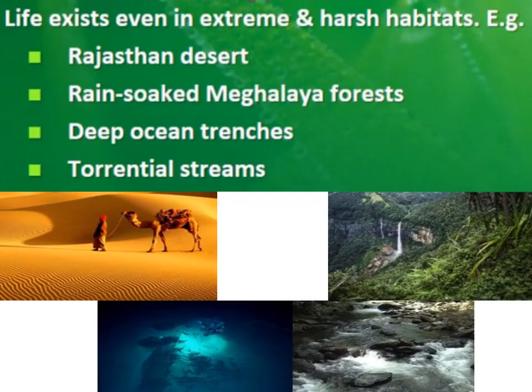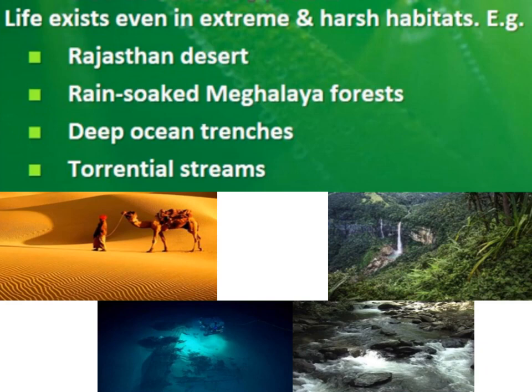After that, it is about different types of habitat, you can say. So life exists even in extreme and harsh habitats, right? There are different organisms which are found in very extreme and harsh habitats also. For example, in Rajasthan desert, different organisms are found. In rain-soaked Meghalaya forest, in those also life is possible.